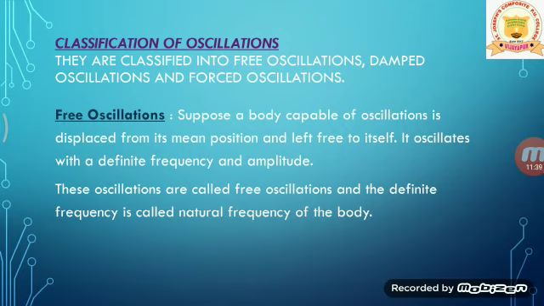For example, suppose you are pushing a spring block. If you push the spring and then release it, it starts to oscillate on its own. These kinds of oscillations are called free oscillations, and the frequency with which they oscillate is called the natural frequency.